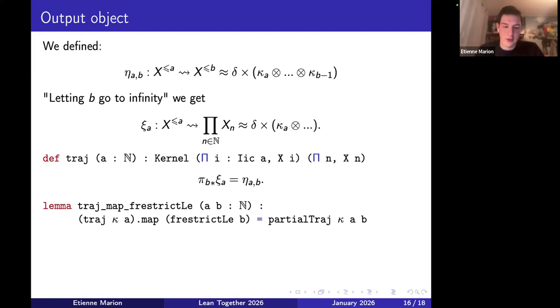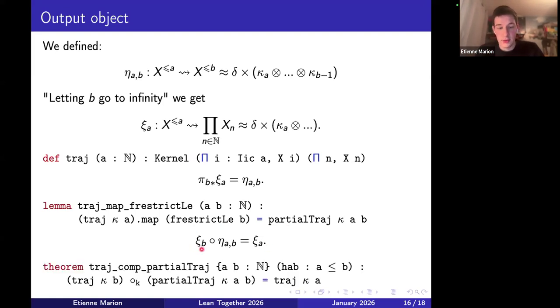We also have this nice property that if we take the composition of psi B with eta AB, we fall back on psi A, which again is quite a natural statement, not hard to prove, thanks to the characterization of psi A, which is given by this equation here. All right, so that's it. Everything I talked about is in the paper I wrote about the formalization, so if you want more details, you can check that out.